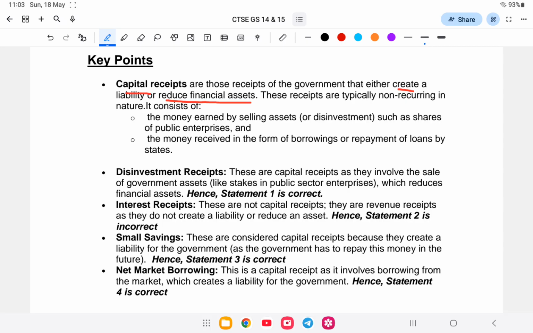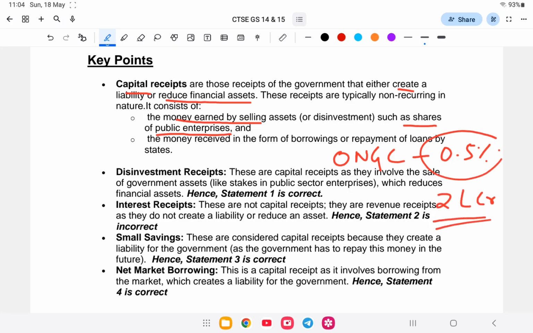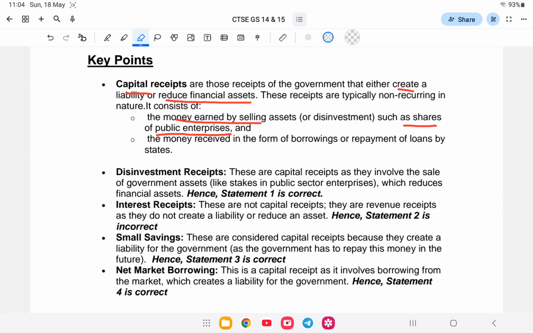That is case money earned by selling asset such as shares of public enterprises. Moi agide ko anisa ONGC la ekta share 0.5% share do money bigger kurise at rupees 2 lakh crore. So government la share do komdi hoye je paisa generate kule. So idike capital receipt mane. This disinvestment receipt correct ase. Interest receipt to idu ke jugule to paisa loan dina idu interest palai degi interest receipt ko aru iduge idu not under capital receipt but revenue receipt under there.